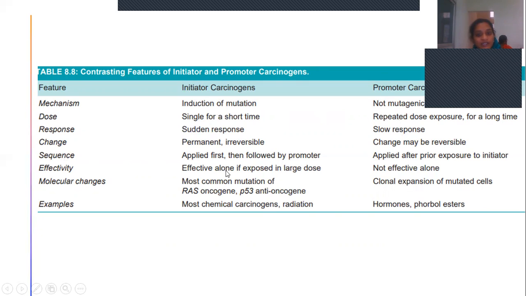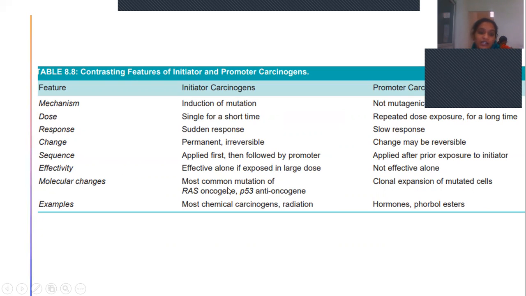Sequence: the initiator is applied first, followed by the promoter. So first there is formation of initiator cells, then followed by promoter carcinogens. As for effectiveness, a promoter alone, even in large dose, is not effective. Promoter carcinogens cause carcinogenesis only in the presence of initiator carcinogens, whereas the reverse is not required.